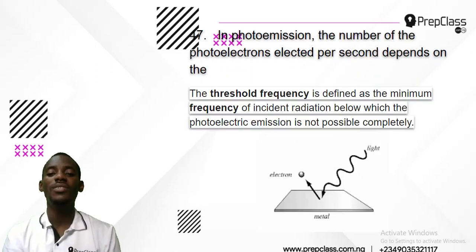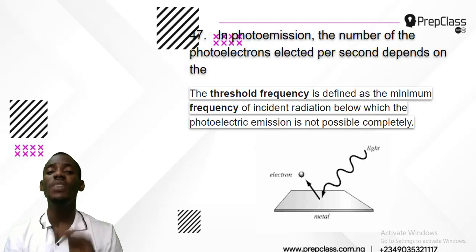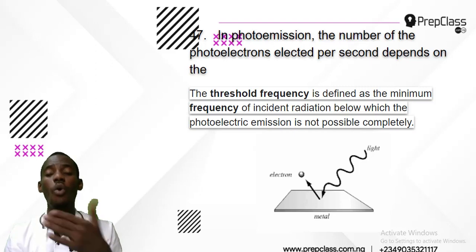Now, the simple answer to that question is the threshold frequency, which is defined as the maximum frequency of incident radiation below which the photoelectric emission is not possible completely. Now, in photoelectric emission, there will be no electron release or emission if the threshold frequency is not exceeded. So the amount of emission that will be given out per second has to do with how much the light has overcome or beaten the threshold frequency.